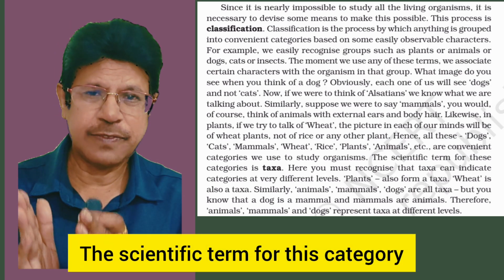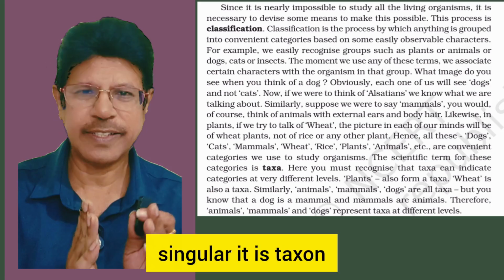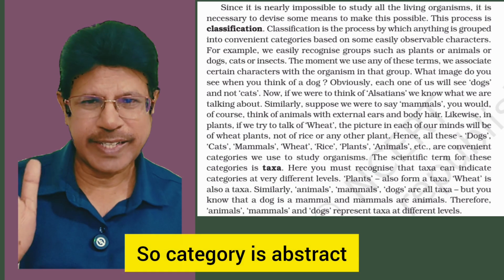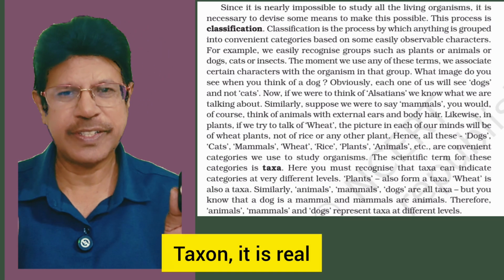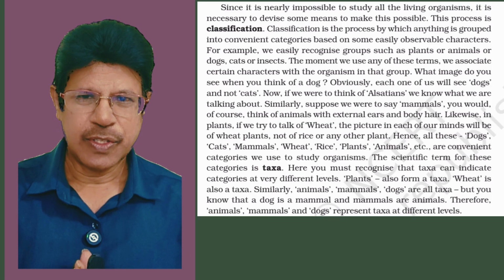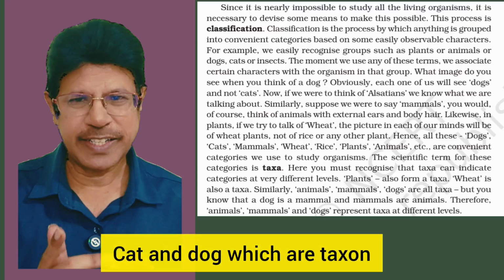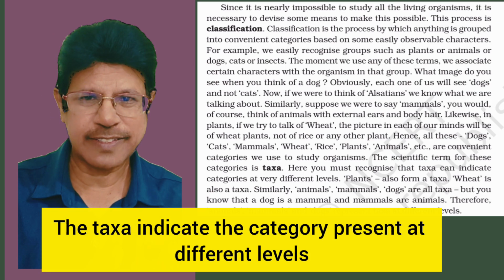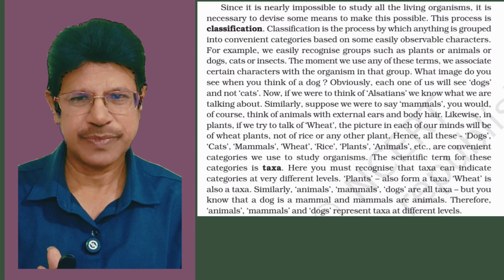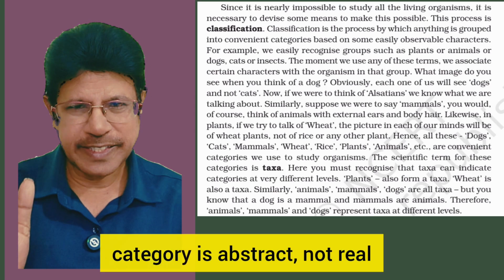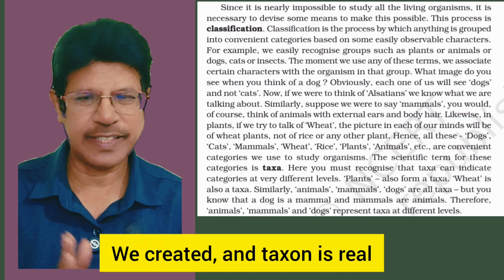The scientific term for this category is taxa. Plural is taxa, singular is taxon. So category is abstract, we created it. Taxon is real. So rice, wheat, maize are taxa, and cat and dog are taxa. The taxa indicate the category present at different levels. As said earlier, category is abstract, not real, we created it, and taxon is real.